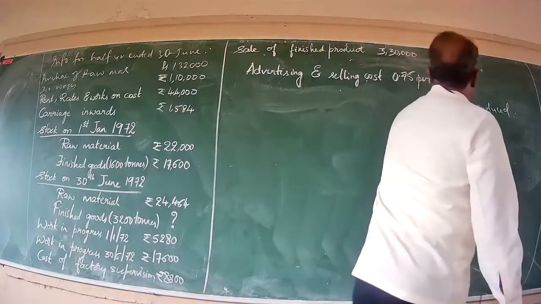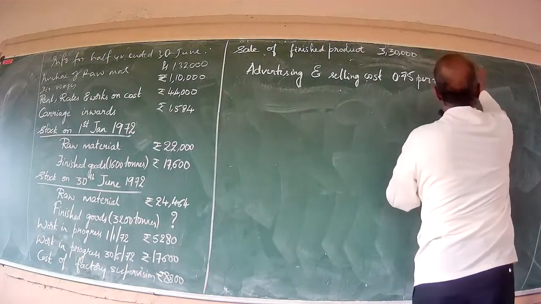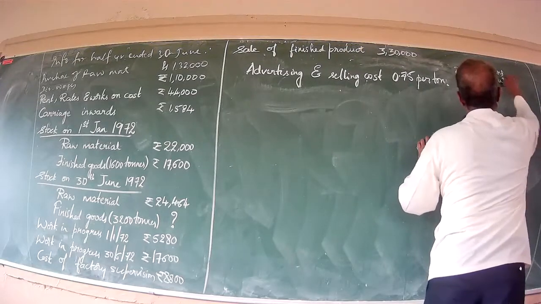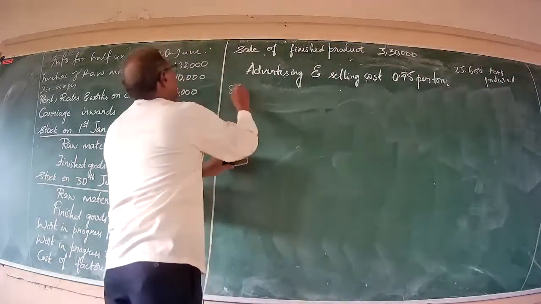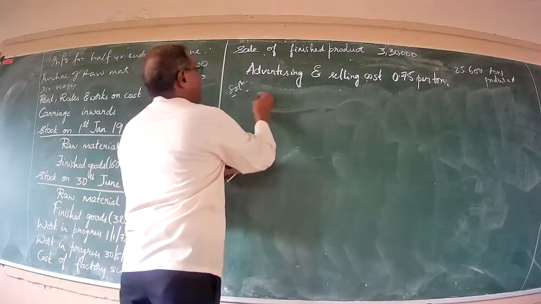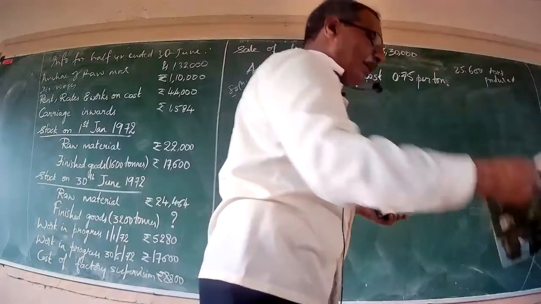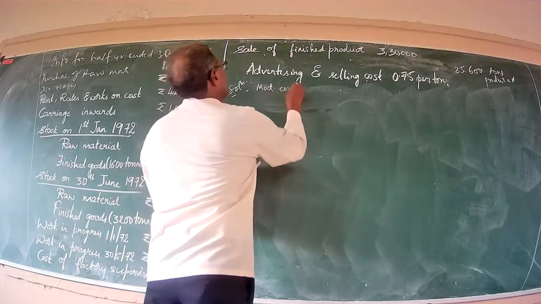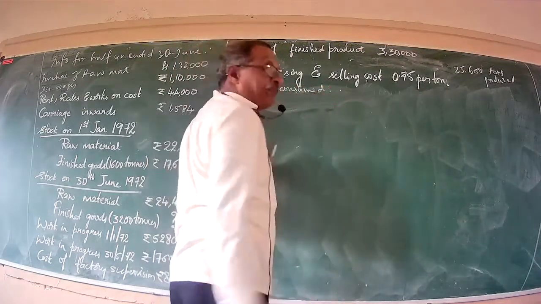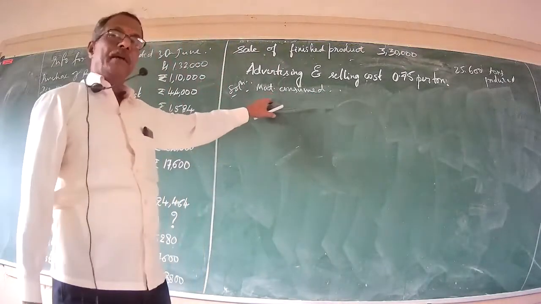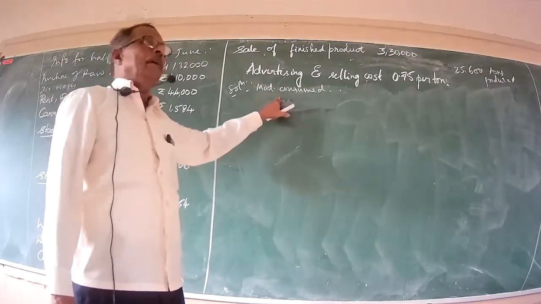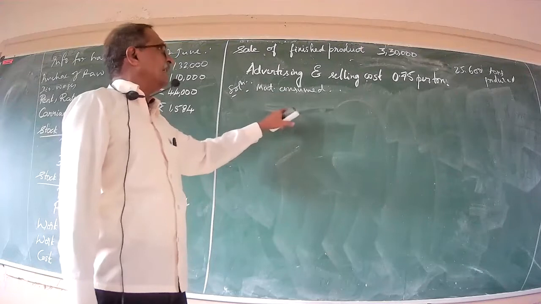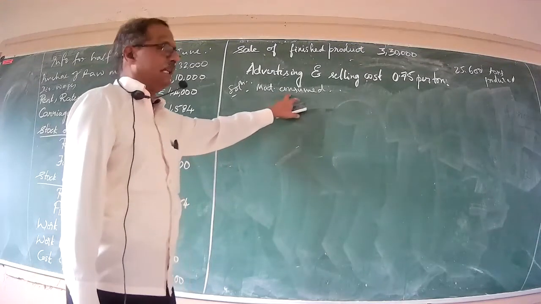Now, I shall rub it. Now, with regard to preparation of the cost sheet, which distinct information is available in the first instance? Material consumed. You are well aware of how to arrive at material consumed. Material consumed is arrived at by opening stock of raw material, add purchases of raw material, add carriage inwards, less closing stock of raw material. It gives us the material consumed.